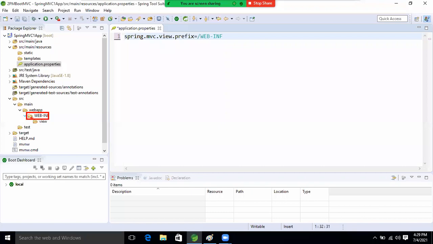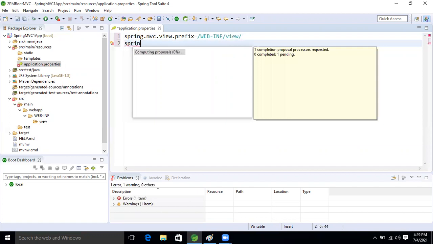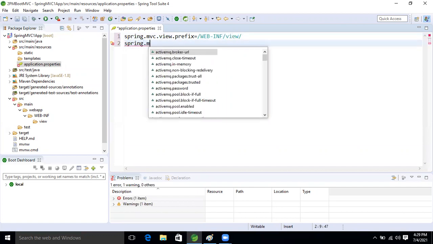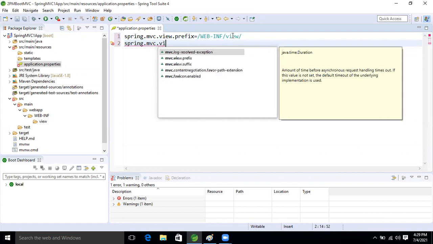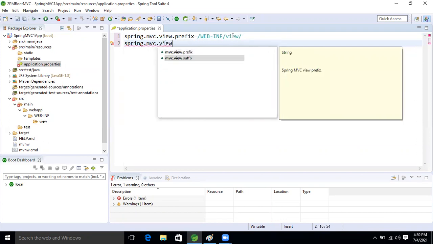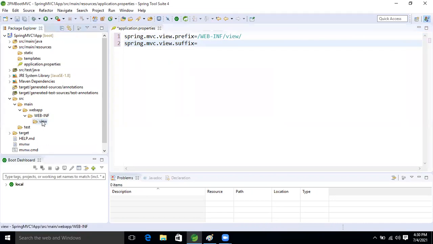After that, inside that we have view, right? Slash view, and then slash. Okay, this is slash view, right? After that, another one is the suffix, right? spring dot mvc dot view dot suffix. Suffix. Okay, so now inside I'm going to write dot jsp.